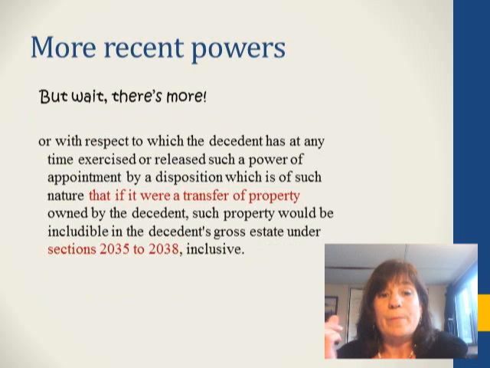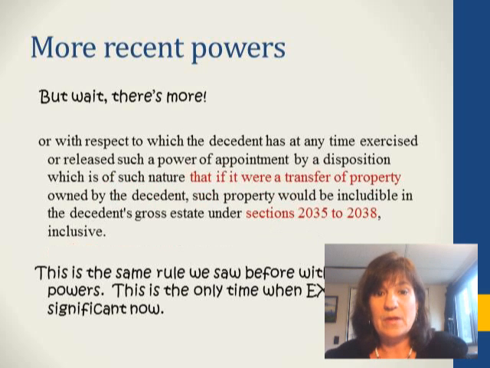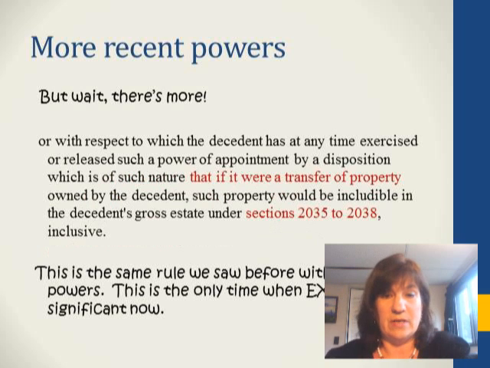Oh wait, there's more. With the more recent powers, we also have the rule that says if you did exercise it and you don't now have it anymore, if you did exercise it but you did it in one of those strings attached kinds of way, then we will still include the property subject to the exercise. That's the only time that exercise is significant now.